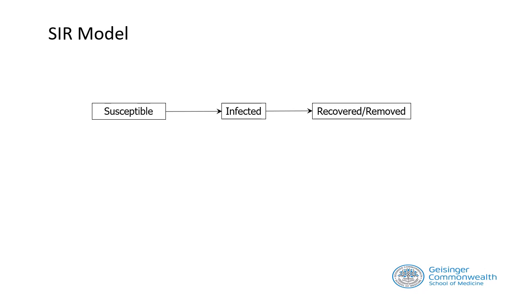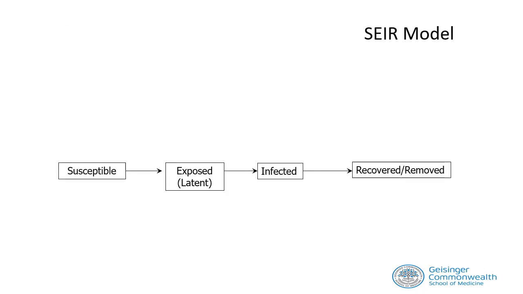Although here I've labeled the middle compartment as infected, this is the compartment where we have individuals who are infected as well as infectious. Now, SEIR model is a variant of the SIR model where we have an additional compartment, the exposed compartment, which includes individuals who are in their latent period.